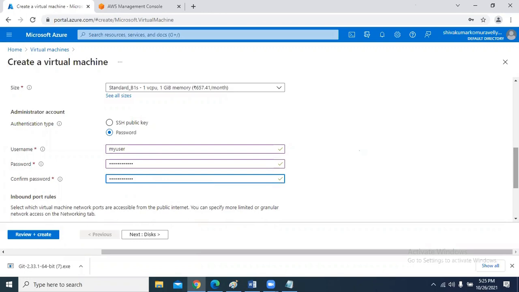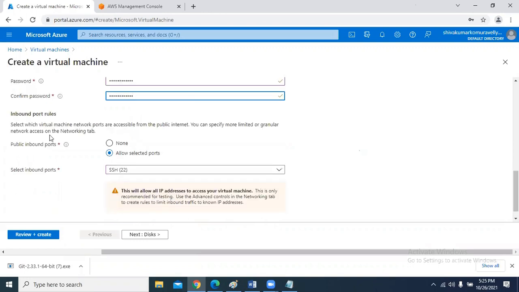Coming down, here are the network security groups. By default, port 22 is open. Port 22 comes under the SSH protocol. Unless you open port 22, we cannot connect to our virtual machine. So by default, port 22 is open.